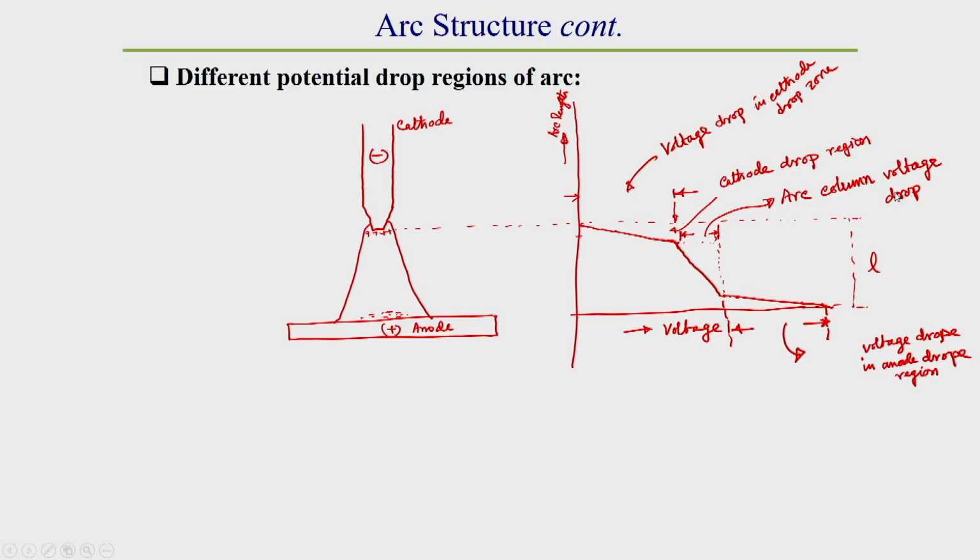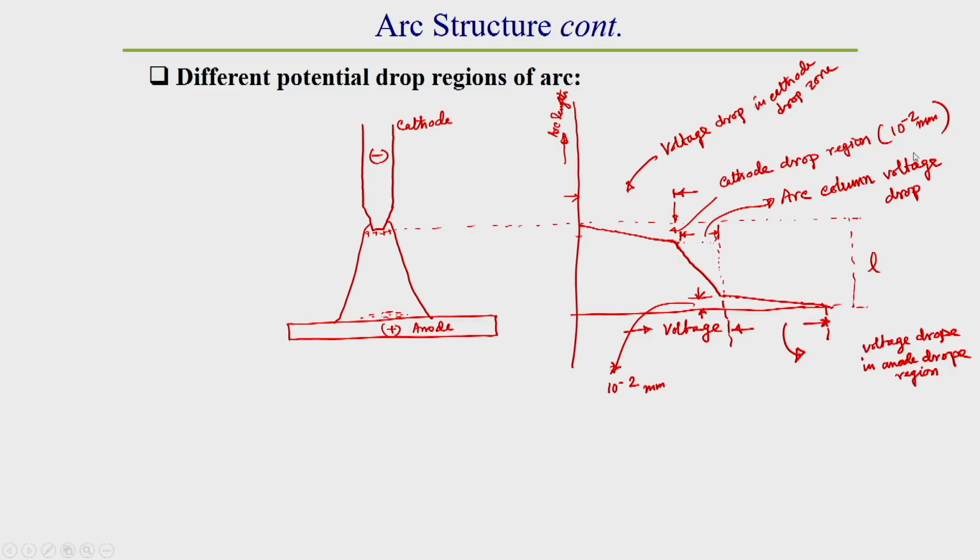So you see, in the arc column the voltage drop is not that sharp, whereas in the cathode drop region and the anode drop region we get a sharp change of voltage drop. The length of the anode drop region is within a range of 10 to the power minus 2 millimeter, and the cathode drop region is also in a range of around 10 to the power minus 2 millimeter.